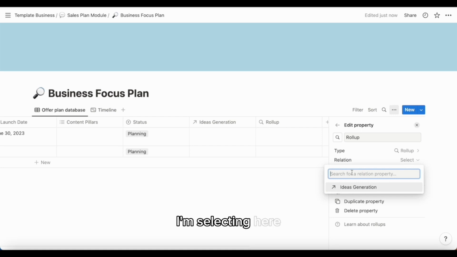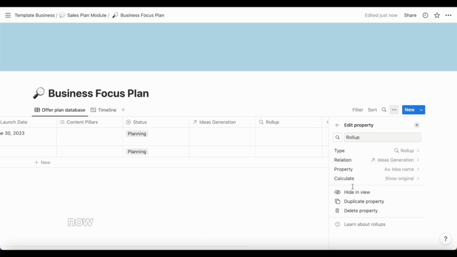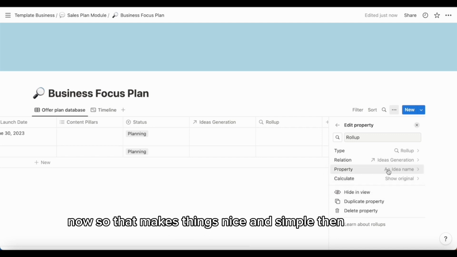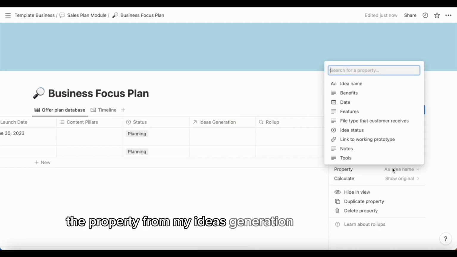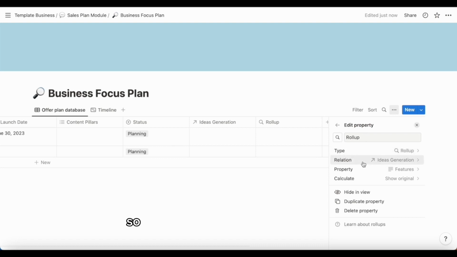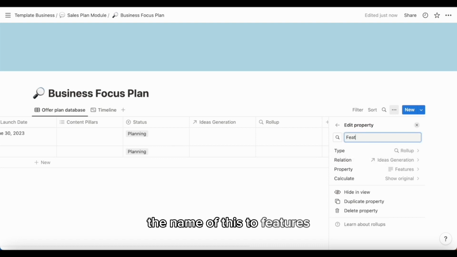I'm selecting here the database that I want to pull the information from. Now, as I've only linked one database up with my business focus plan, that's the only one I've got to choose from for now, so that makes things nice and simple. Then I select the property from my ideas generation database that I want to pull through. So I want to pull through my features and my benefits. So that's features, and I will change the name of this to features.